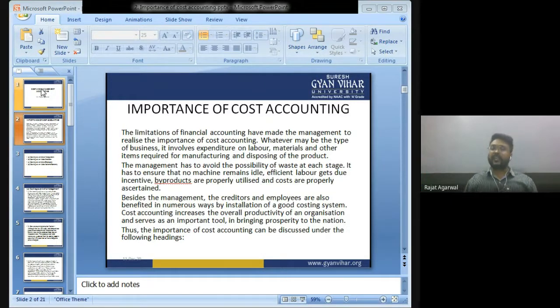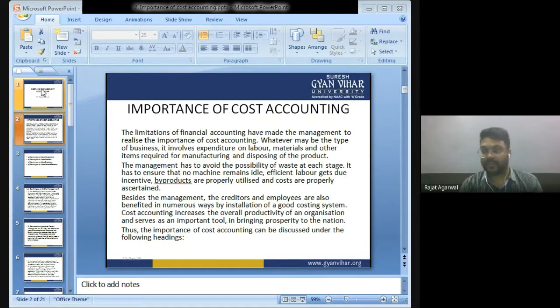If a machine can manufacture 100 mobile phones, but because the machine remains idle for 2 hours daily, it manufactures only 80 mobile phones, the management will see that. If the machine works continuously, we can manufacture 100 mobile phones. And more productivity means more sales, more profit.